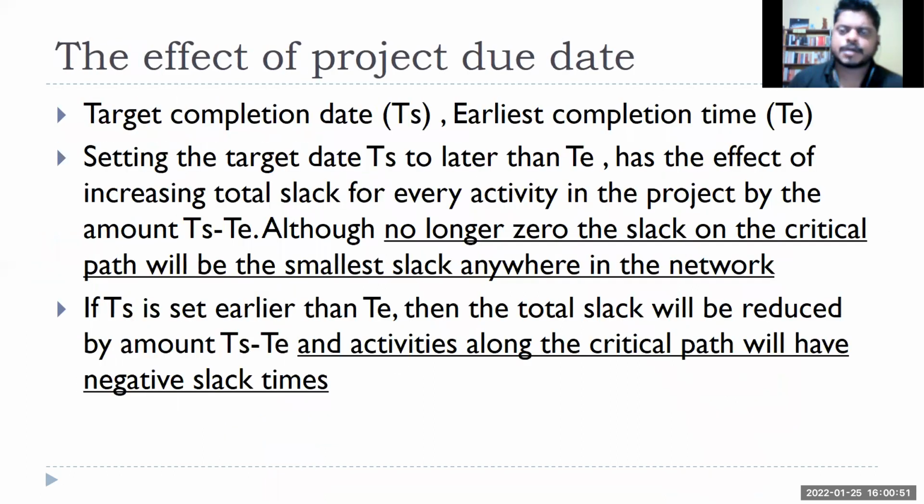So that is our earliest completion time, right? That is what we are promising to our client, that we will complete the project within 194 days. But let's say from the client side, before we reach out to them, they have told 200 days. You need to complete this project by 200 days. So now what happens? From the client side, the requirement is a target completion of 200 days, and we have calculated that we can complete by 194 days. So it is a good kind of situation for the project manager.